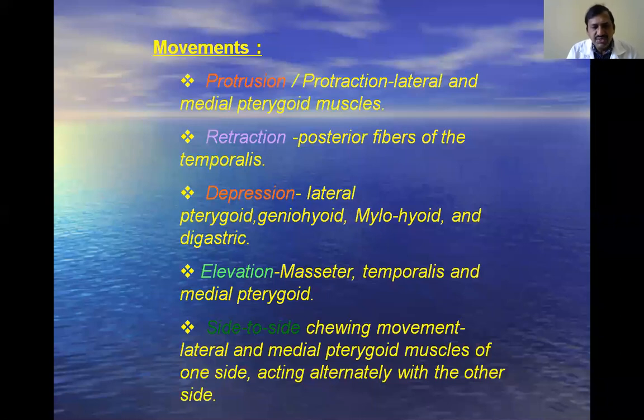Next, another movement is the side-to-side movement, like this. If you want to move side to side, what are the muscles? The medial and lateral pterygoid muscles contract alternately. One side's muscles contract and the other side relaxes. Like this, both sides alternately contract and produce the side-to-side movements. These are all the movements possible at the temporomandibular joint: protrusion, retraction, depression, elevation, and side-to-side movements.